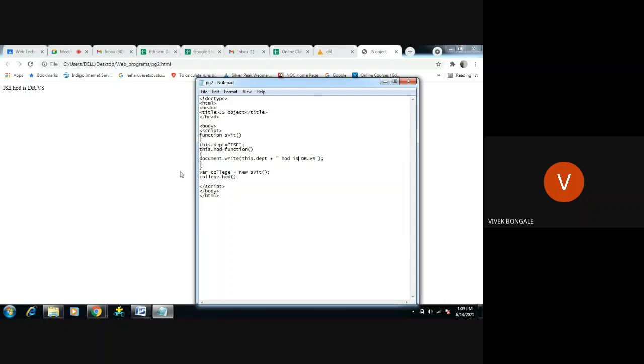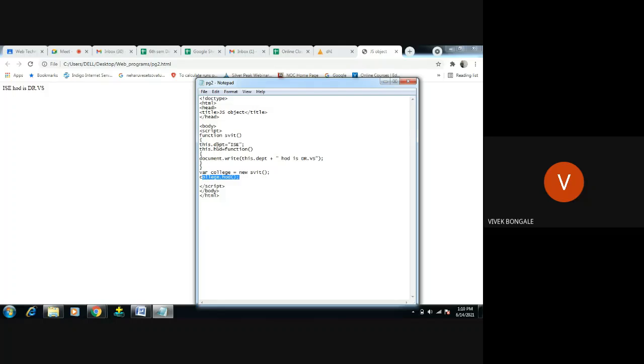Okay, then we are creating a new object where college equal to new SVAT. Right. So by creating this object, this function will be sent over here. This college, we have created this object. So college.hod, this function is going to be called over here. Okay. When one function is called, then we can create it here. So what we will do, we have created this method, and also we created one object, and also we try to create one property.